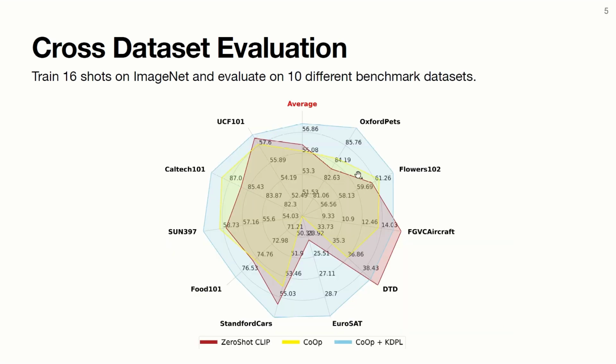In these experiments, we can appreciate even more the superior performance of KDPL on cross-dataset generalization tasks. We see that across the board on all of these datasets, the prompt learning technique trained using knowledge distillation outperforms the fully supervised base technique.